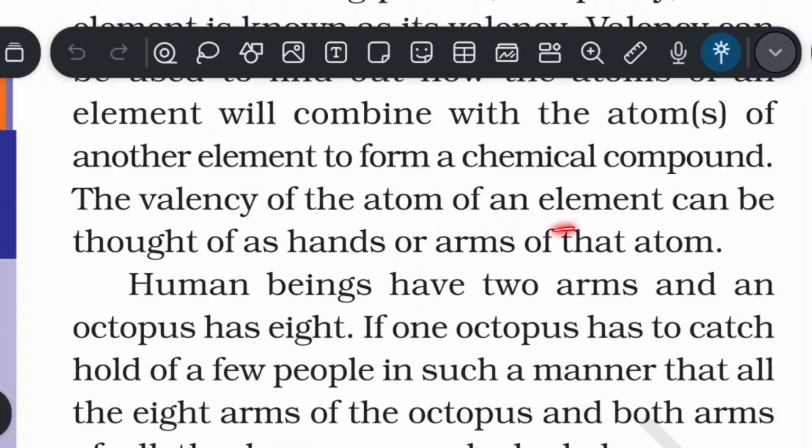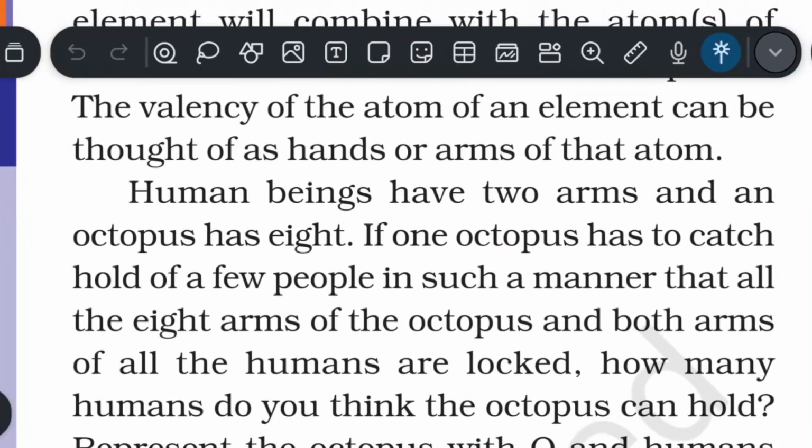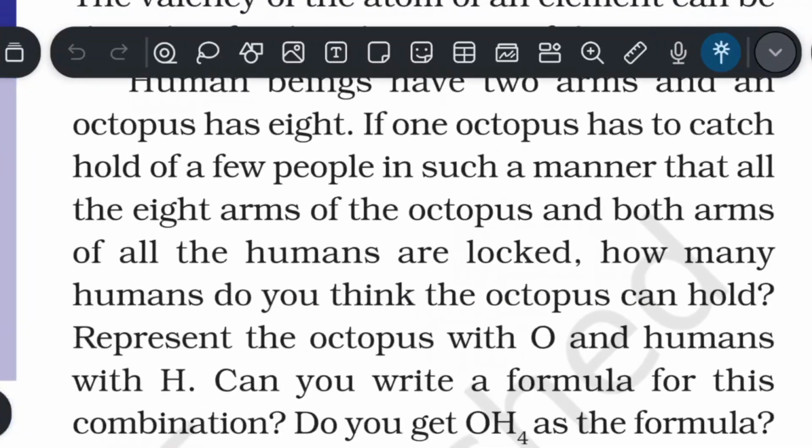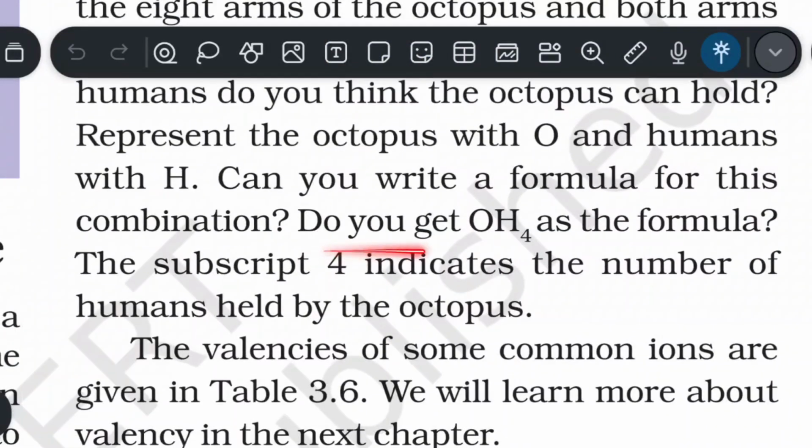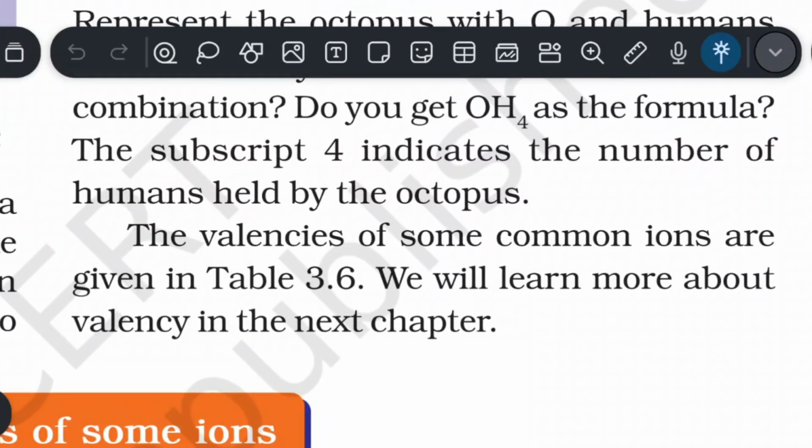The valency of an atom of an element can be thought of as the hands or arms of that atom. Human beings have 2 arms and an octopus has 8. If one octopus has to catch hold of a few people in such a manner that all the 8 arms of the octopus and both arms of all the humans are locked, how many humans do you think the octopus can hold? Represent the octopus with O and humans with H. Can you write a formula with this combination? Do you get OH4 as the formula? The subscript 4 indicates the number of humans held by the octopus.